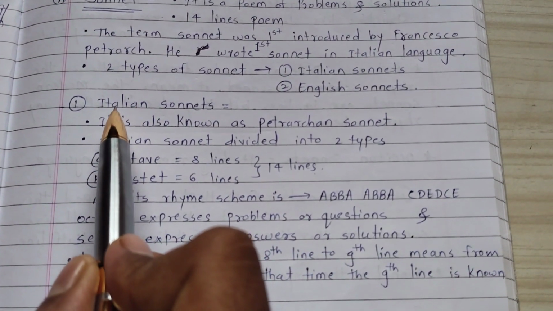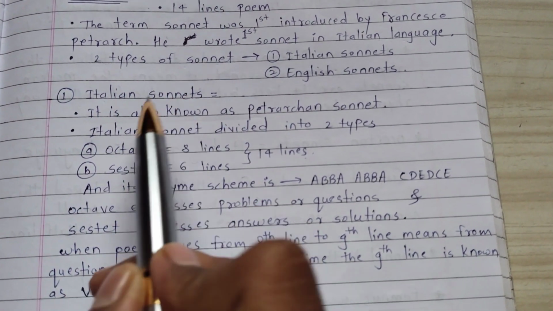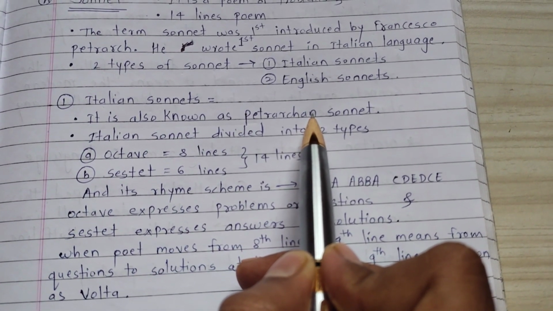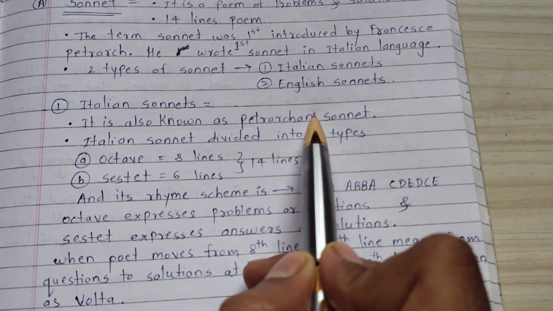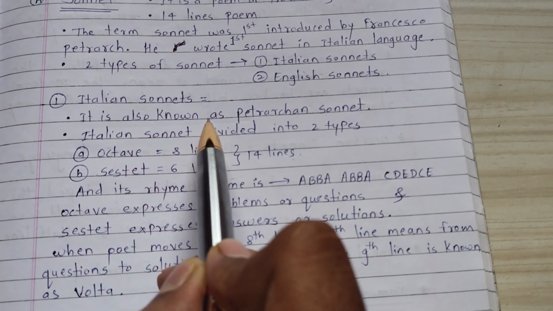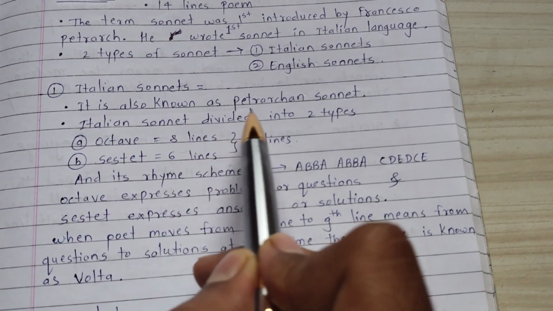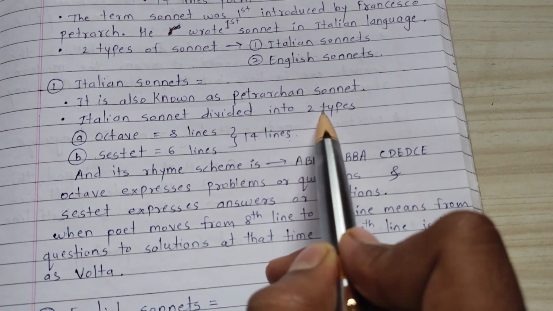Now we are going to discuss our first type of sonnet, that is Italian sonnet. It is also known as Petrarchan sonnet. Italian sonnet is divided into two parts.